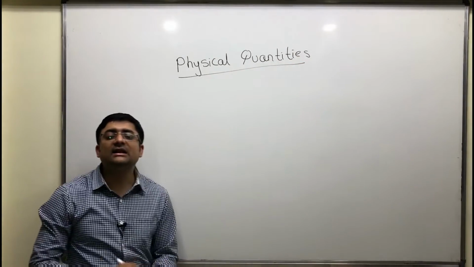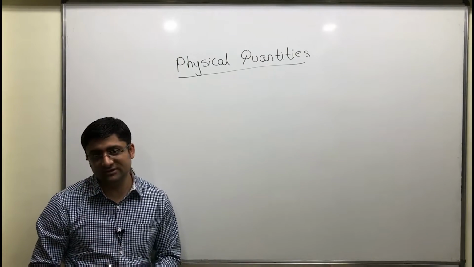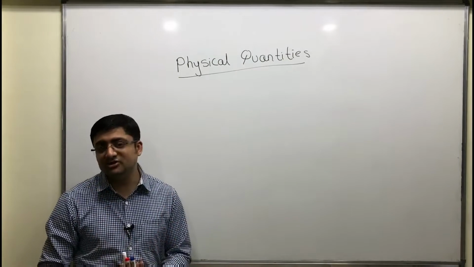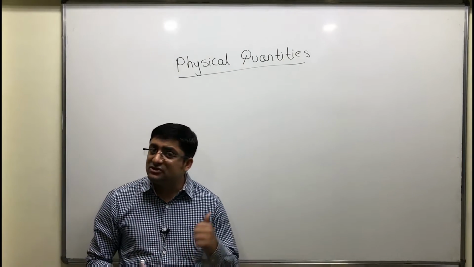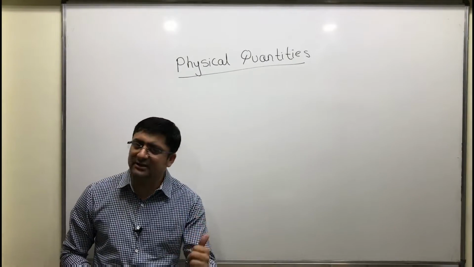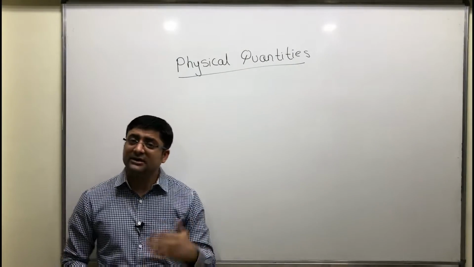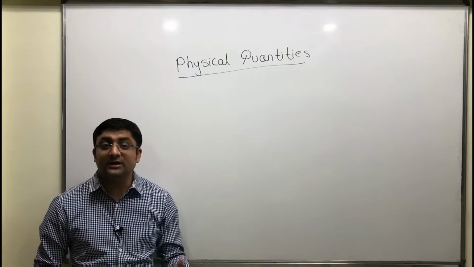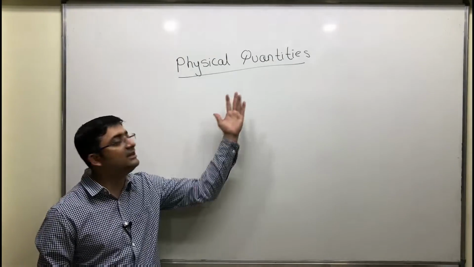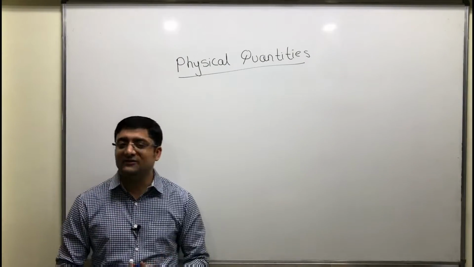So see guys, what exactly are physical quantities? Those quantities which can be measured are known as physical quantities. I repeat, what are physical quantities? Those quantities which can be measured are physical quantities. For example, can we measure distance between two places? Yes. So it is a physical quantity. Can we measure displacement? Yes. Again a physical quantity. Can we measure speed? Yes. Physical quantity. Can we measure time? Yes. Physical quantity. Can we measure temperature? Yes. Physical quantity. Can we measure force? Yes, again a physical quantity. So all those quantities which can be measured are known as physical quantities.